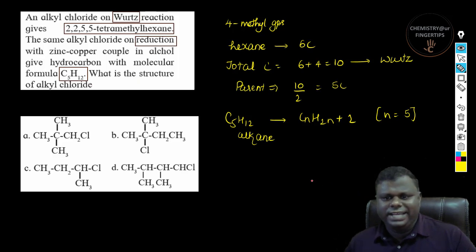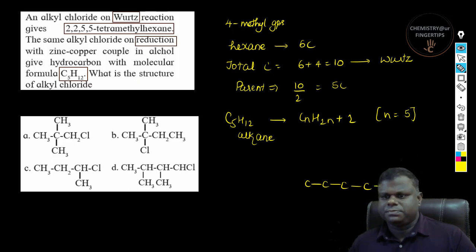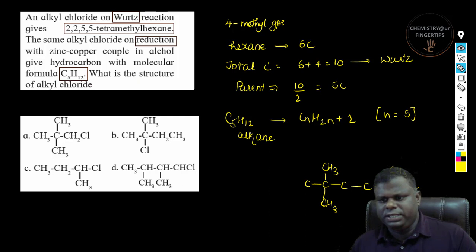So you have hexane, which means 1, 2, 3, then you have 4, and then 5, and then 6, right? And at 2, you have a methyl group, correct? And at 2, again you have a methyl group, correct? So you have 1, 2, 3, 4, 5, and again there is going to be one methyl group over here, one methyl group over here, correct? So I'm just trying to solve this in a proper manner, step by step, instead of using any sort of shortcuts, right?